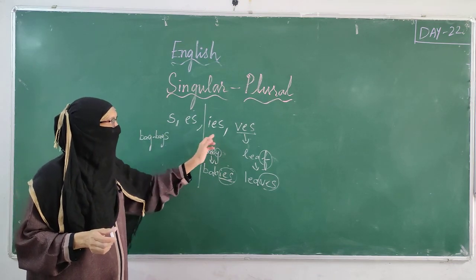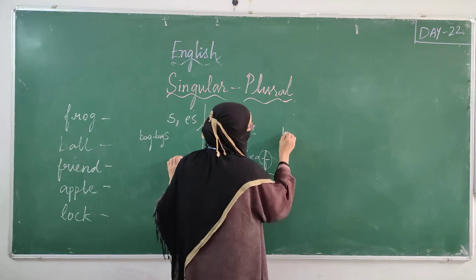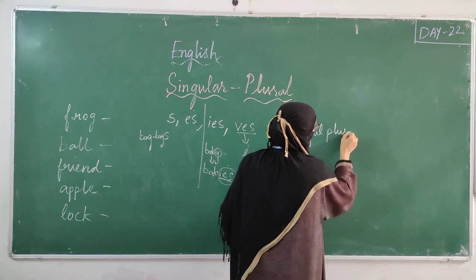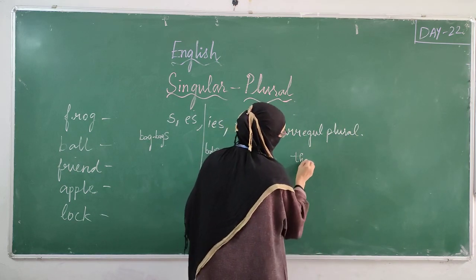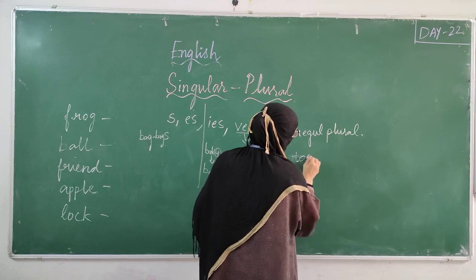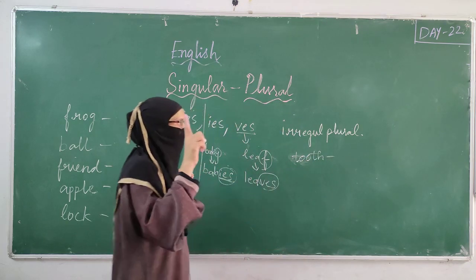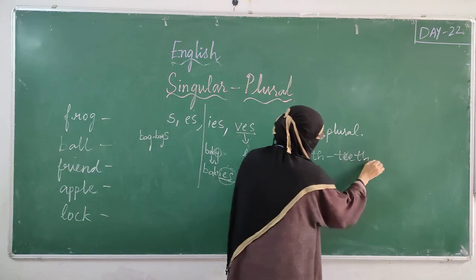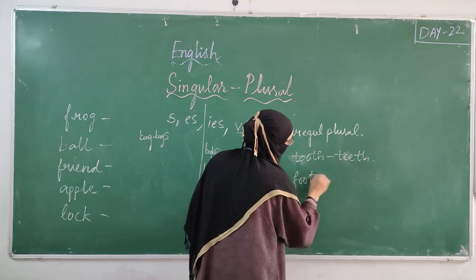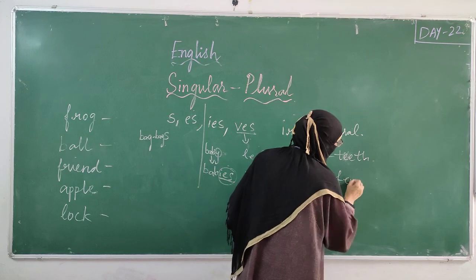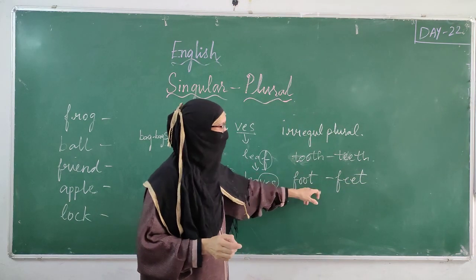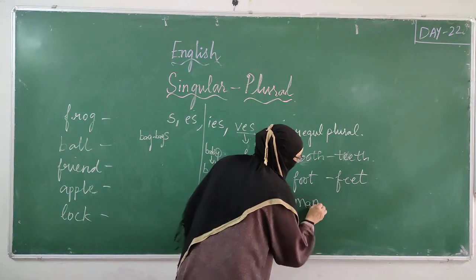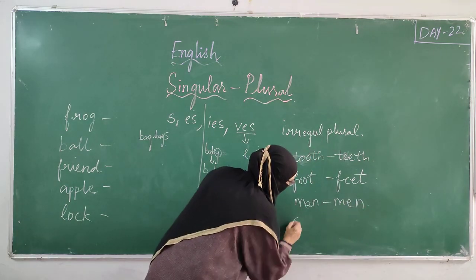Besides s, es, ies, ves, we have some irregular plurals. For example, tooth. Tooth is one. If I want to make it plural, I will write T-E-E-T-H, teeth. Foot. Foot is one. If I make it plural, it becomes feet. These are called irregular plurals: tooth, teeth, foot, feet, man. M-A-N, man changes to M-E-N, men.